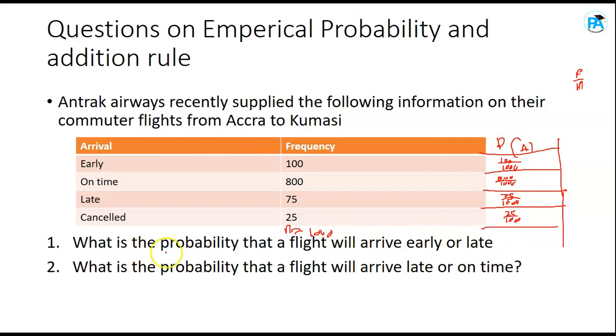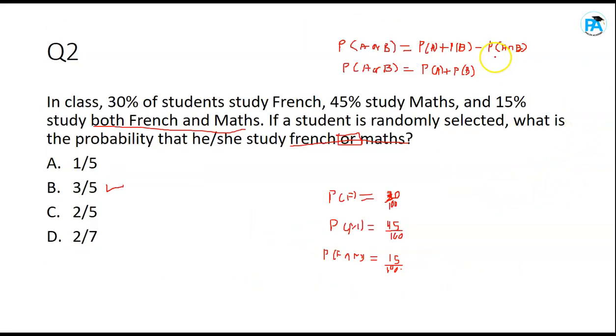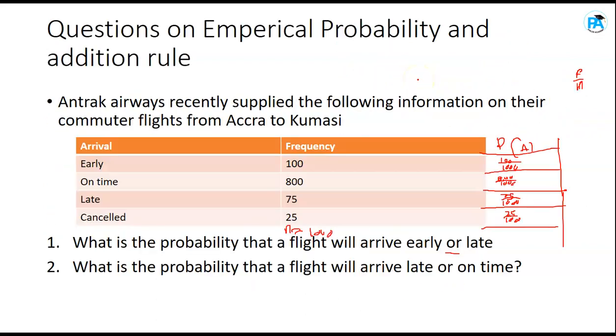But the question is asking what is the probability that a flight will arrive early or late? So this one too wants you to use the addition rule. Now, which addition rule are we going to use? Are we going to use this one or this? Now you should know that we are going to use this. The reason is that there is no situation, this is a mutually exclusive event. There is no one who arrived early and late at the same time, or early and on time at the same time. Is there anything like that in the table? Is there any situation where some people arrive late and early at the same time? No. So since there is no such situation, you are just going to add their probabilities. You won't subtract any intersection.